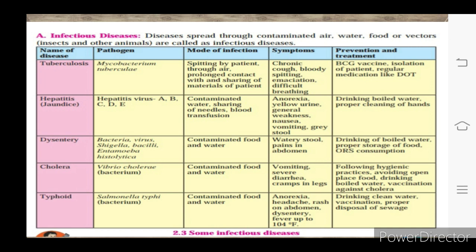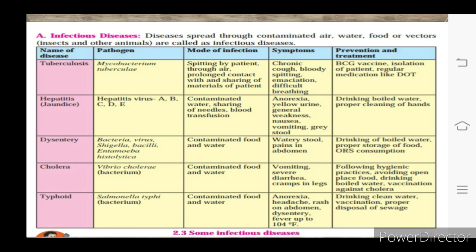Now which symptoms are observed in a tuberculosis patient, or a patient affected by TB? Chronic cough, that is a prolonged cough. Bloody spitting, that is sometimes blood comes out through the body. And difficulty in breathing.